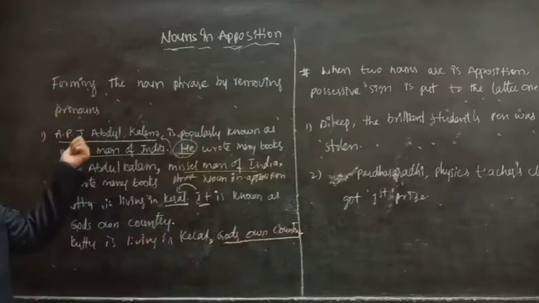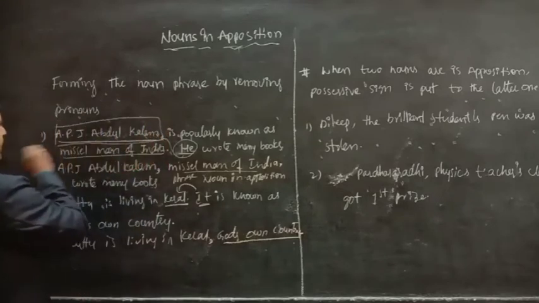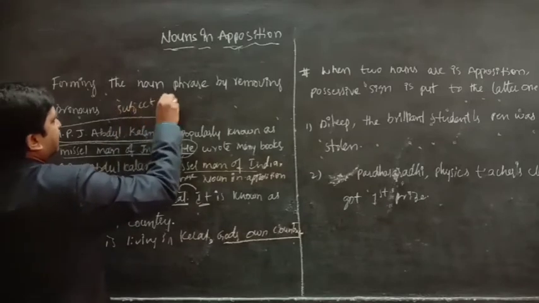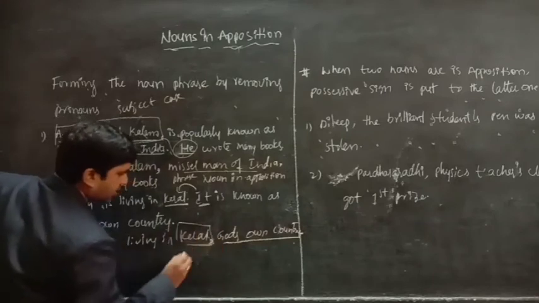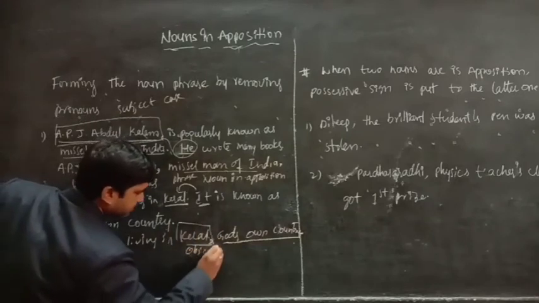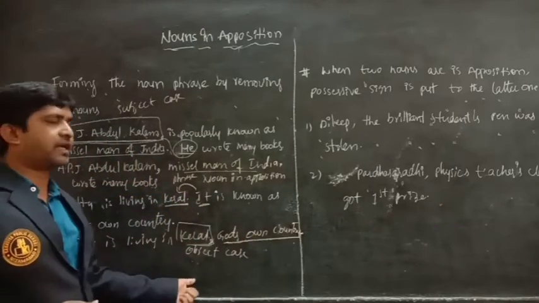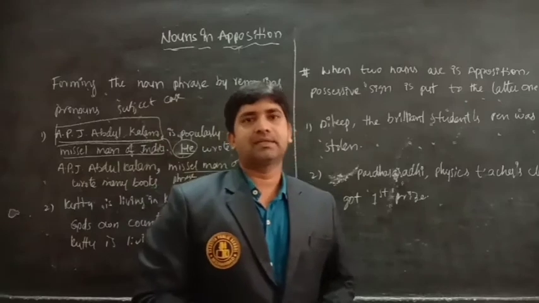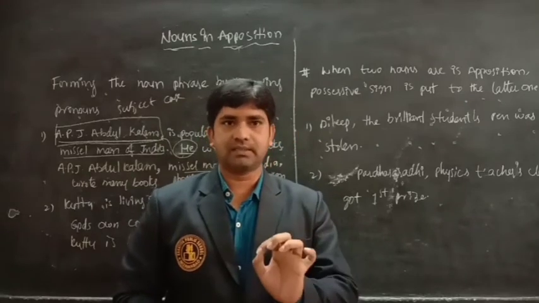Here, once observe the first example. Here the noun is in subject case, and here the noun is in object case. Objective case. In the previous class we learned how to use apostrophes.